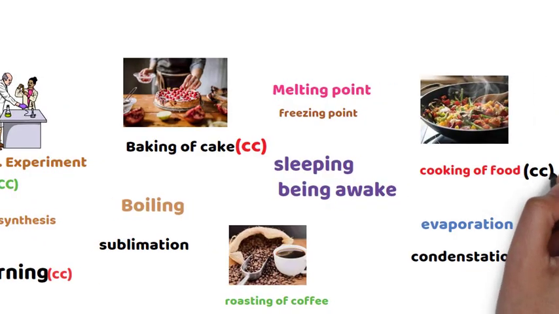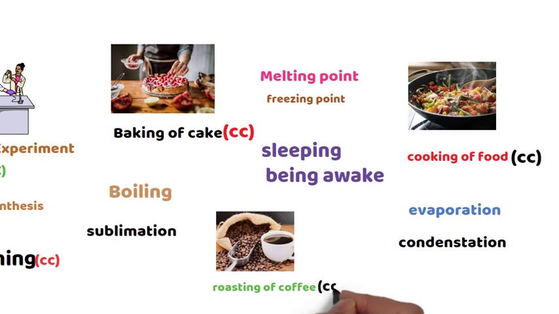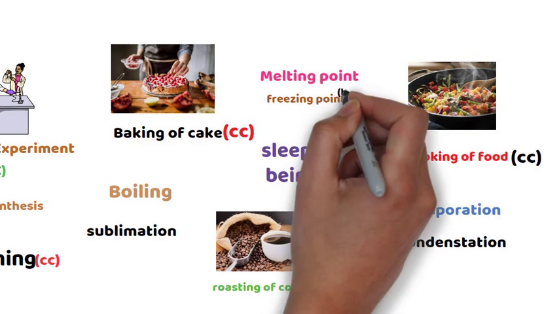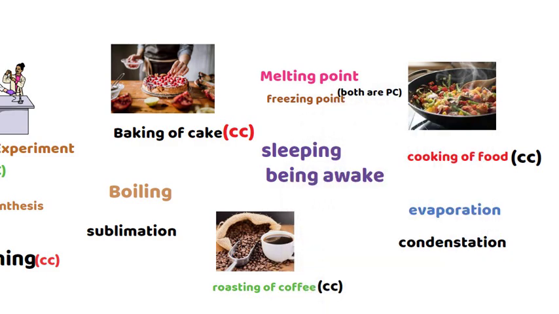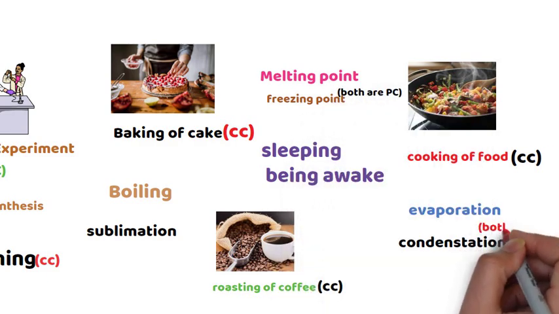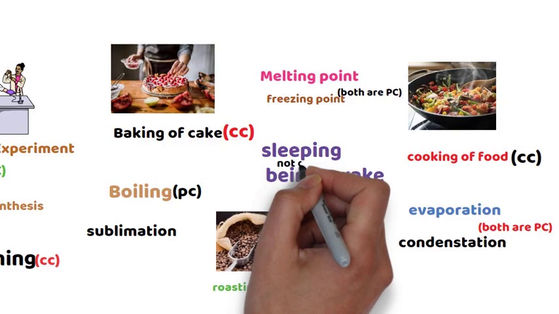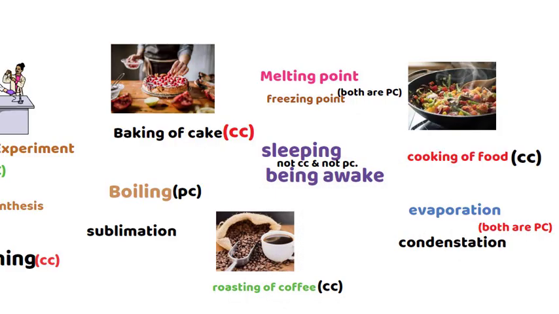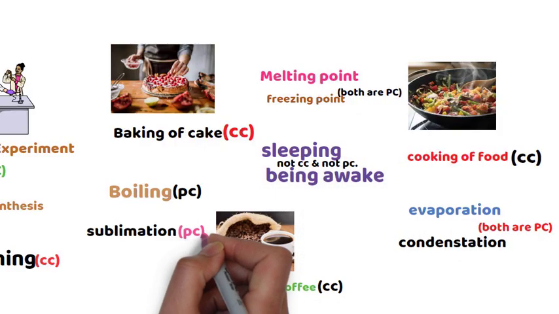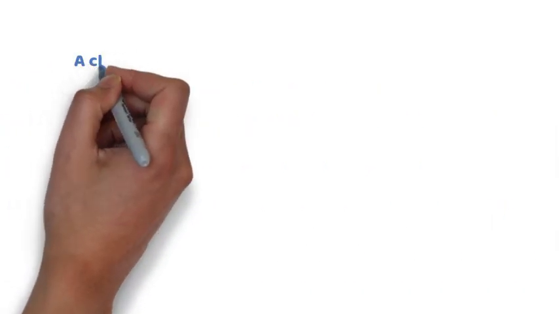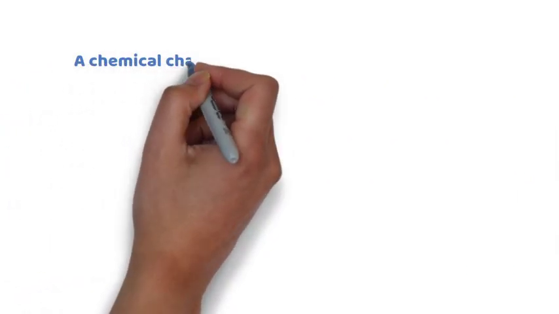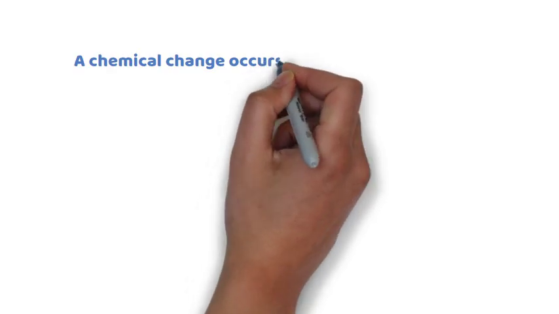Baking of cake, example of chemical change. Cooking of food, example of chemical change. Roasting of coffee, example of chemical change. Melting and freezing, both are physical change. Evaporation and condensation, both are physical change. Boiling, physical change.